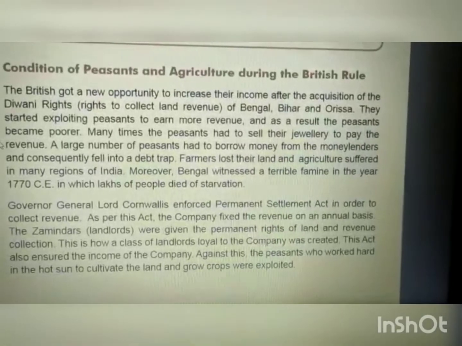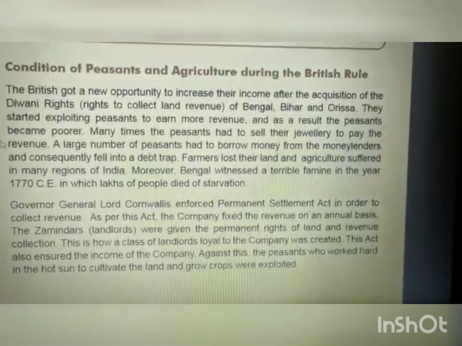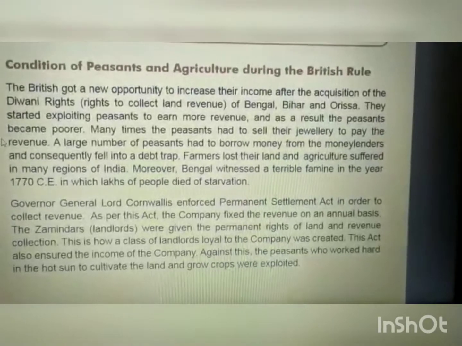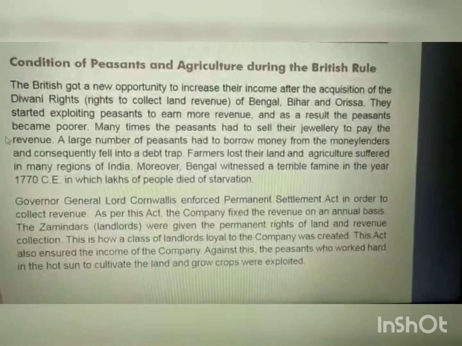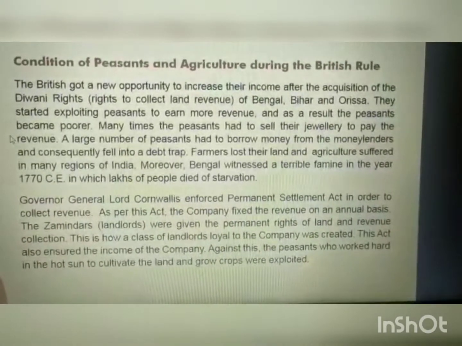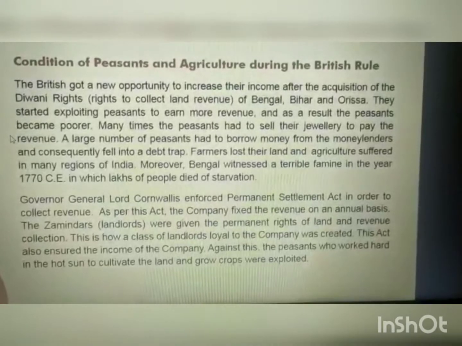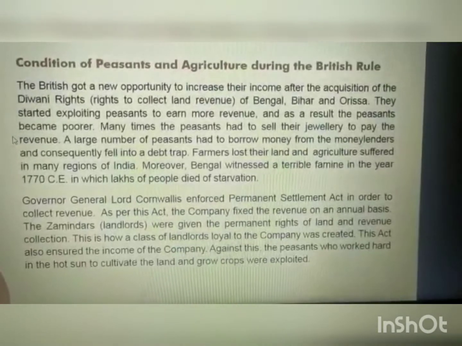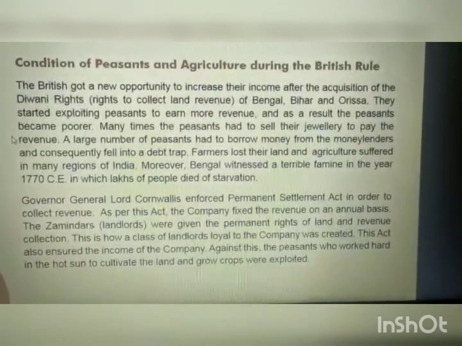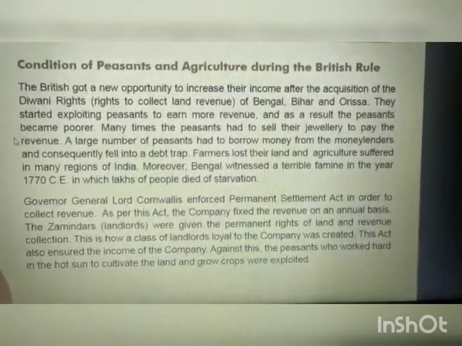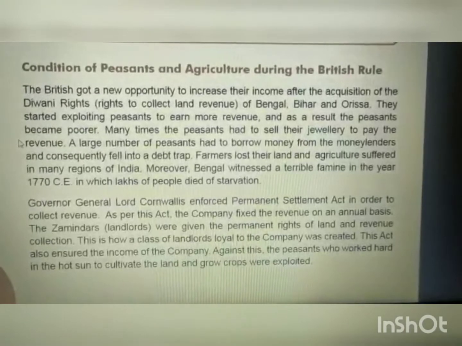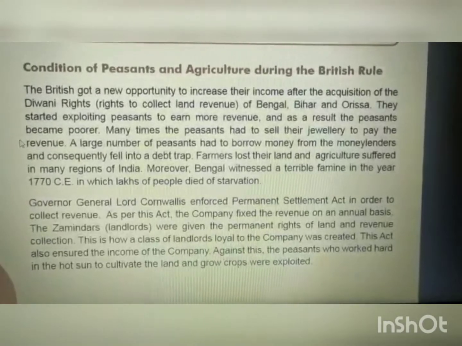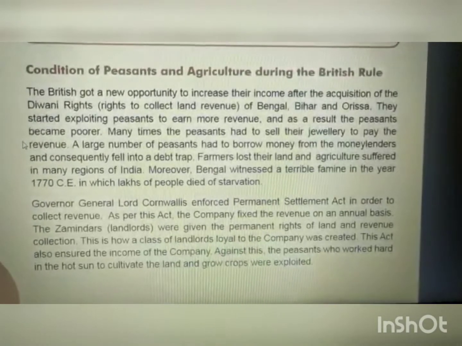Conditions of peasants and agriculture during the British rule. The British got a new opportunity to increase their income after the acquisition of the Diwani rights, that is the rights to collect land revenue of Bengal, Bihar and Orissa. They started exploiting peasants to earn more revenue, and as a result the peasants became poorer.